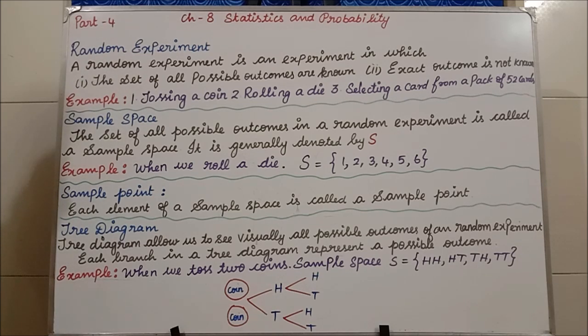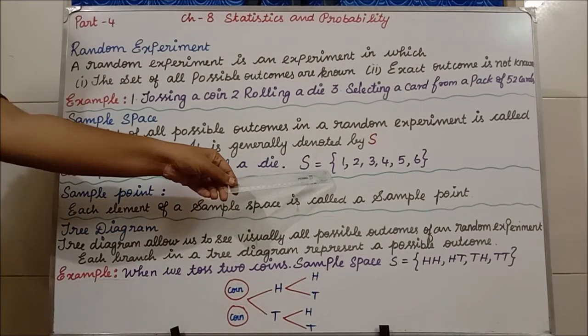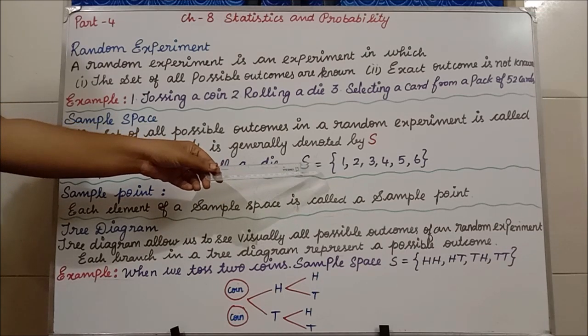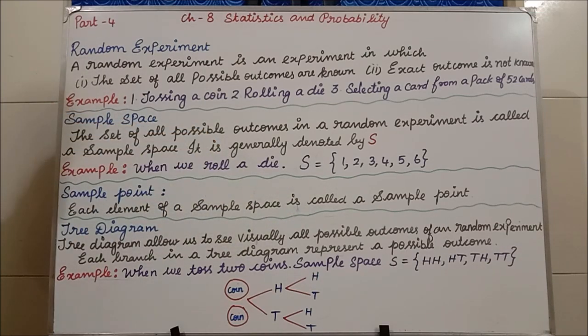If I toss 2 coins, the possible outcomes are head-head, head-tail, tail-head, tail-tail, so we get 4 possible outcomes. Clear? Sample space is denoted by capital S, and you write all the possible outcomes inside flower brackets.